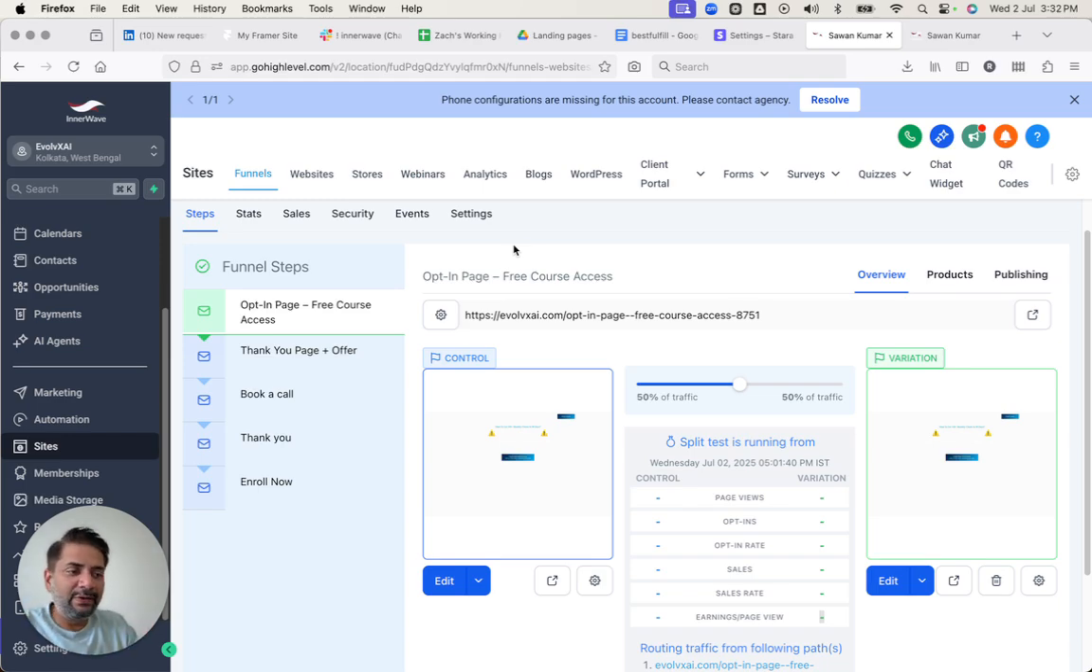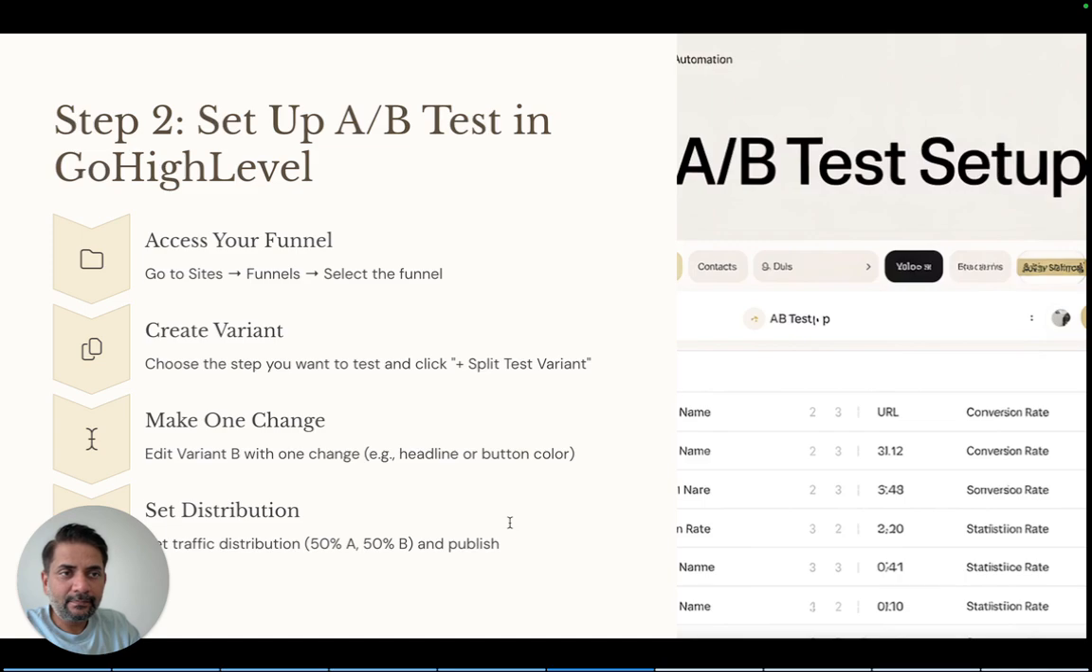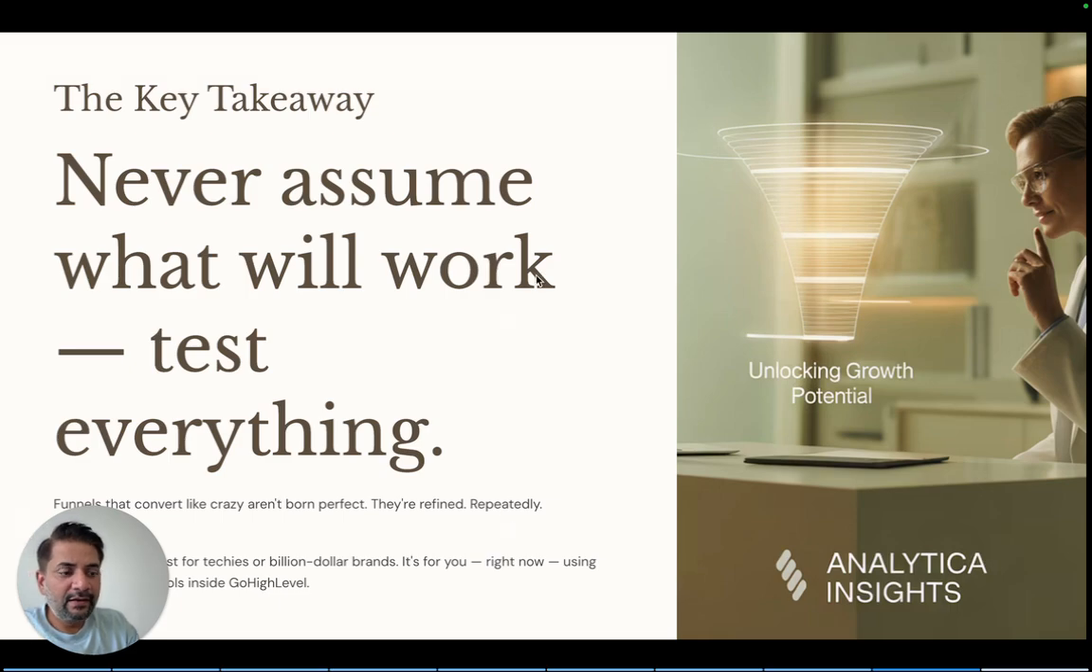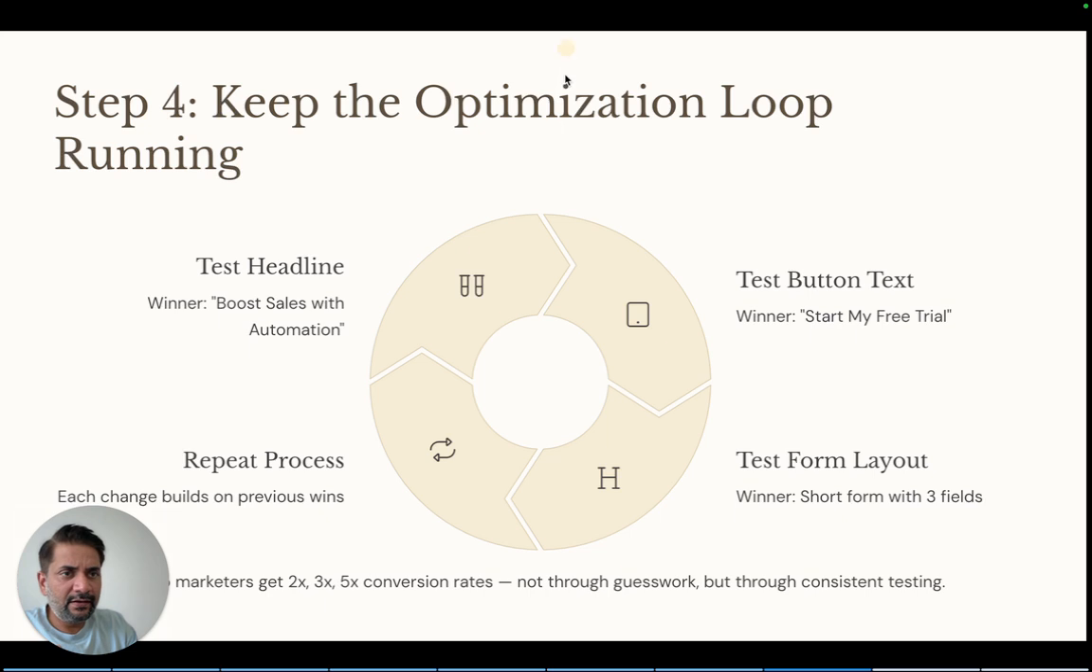For example, the test one was headline. The winner was boost sales with automation. Now test button text. The winner could be start my free trial. Now test form layout and so on. Each change builds on the last, and this is how top marketers get 2x, 3x, 5x conversion rate, not through guesswork but through consistent testing.